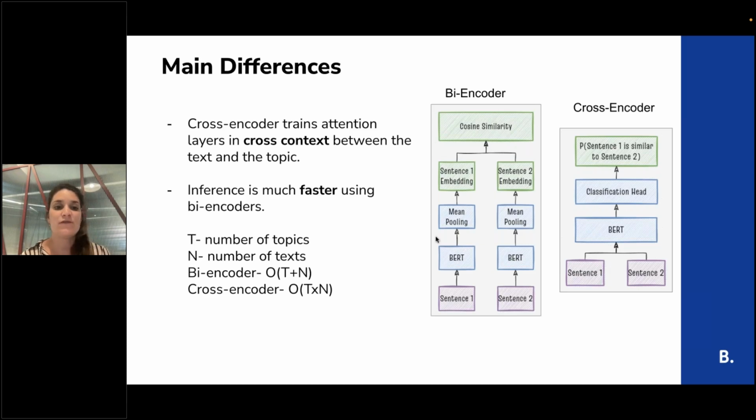For example, at inference time, say T is the number of topics and N is the number of texts. We can calculate the embedding of the topics in advance, and we don't need to multiply each text by each topic. We just need to get the embedding of the topic separately and the text separately, and not have the cross input of the text and the topics, and then get an embedding of this cross input.